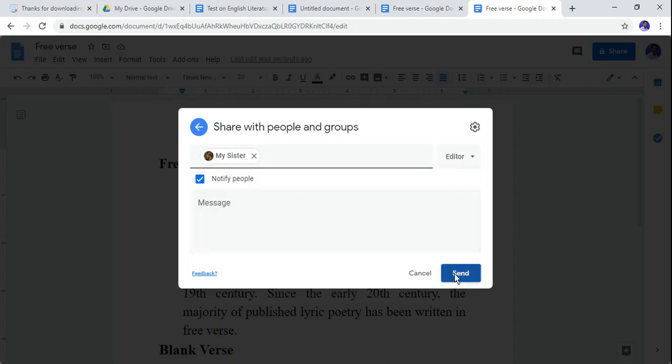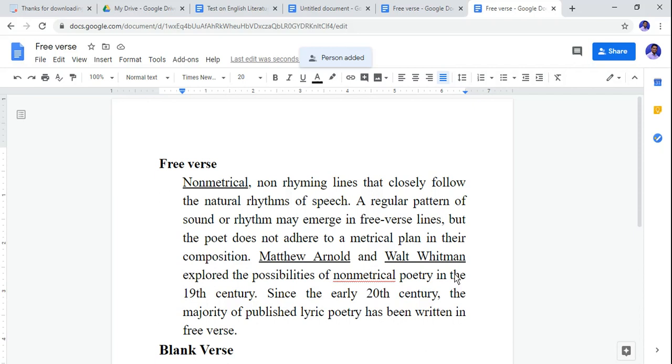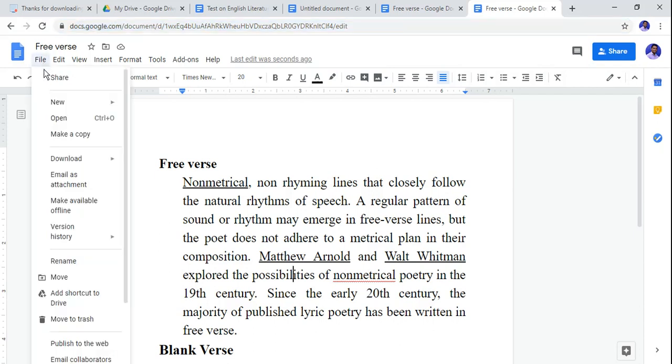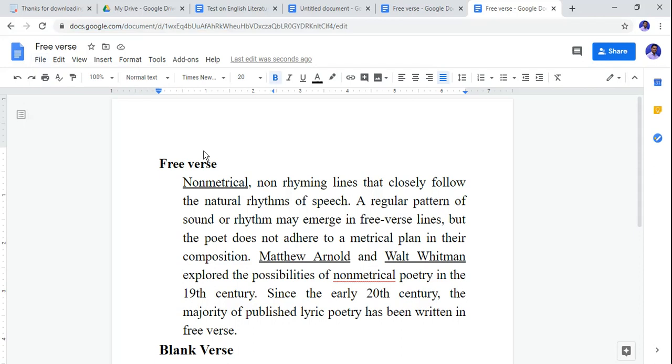For example, I have shared, so simultaneously I and the other collaborators work on the same page. They can add, they can edit, they can remove, or they can elaborate. They can do everything on the same page because the link has been sent.